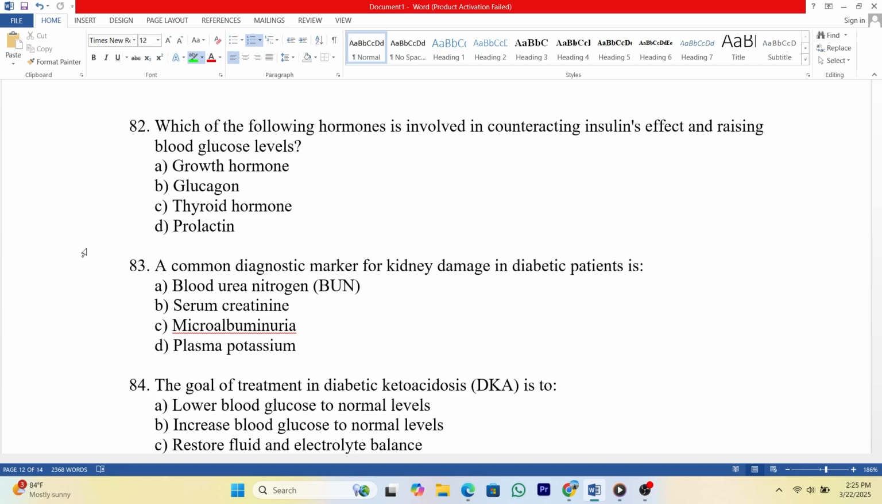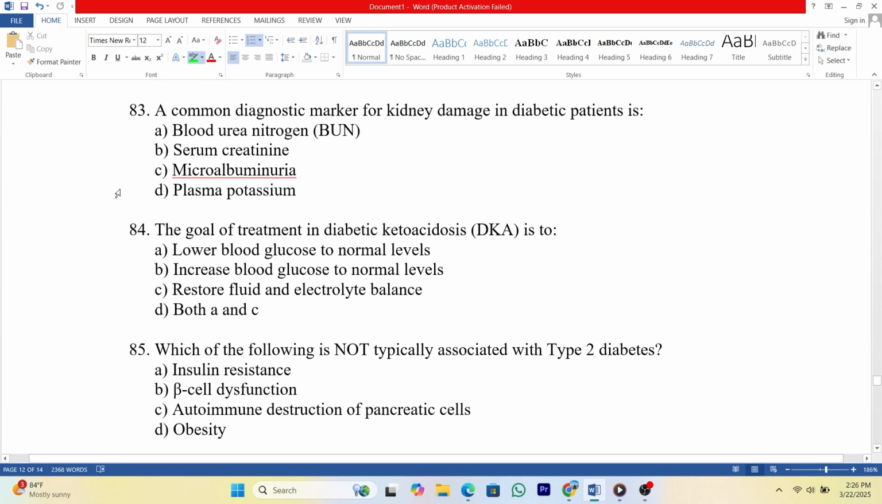Answer, C. 82. Which of the following hormones is involved in counteracting insulin's effect and raising blood glucose levels? A. Growth hormone. B. Glucagon. C. Thyroid hormone. D. Prolactin. Answer, B. 83. A common diagnostic marker for kidney damage in diabetic patients is A. Blood urea nitrogen, BUN. B. Serum creatinine. C. Microalbuminuria. D. Plasma potassium. Answer, C.